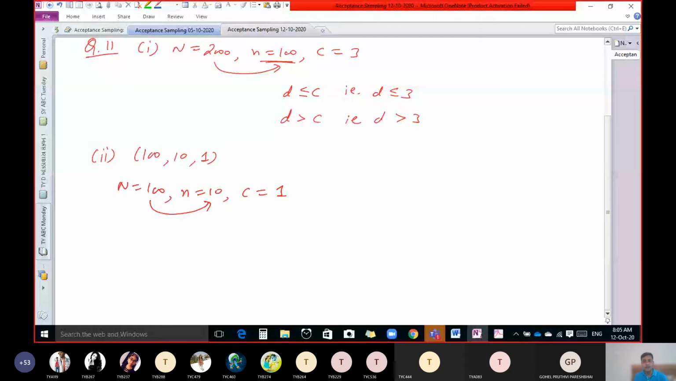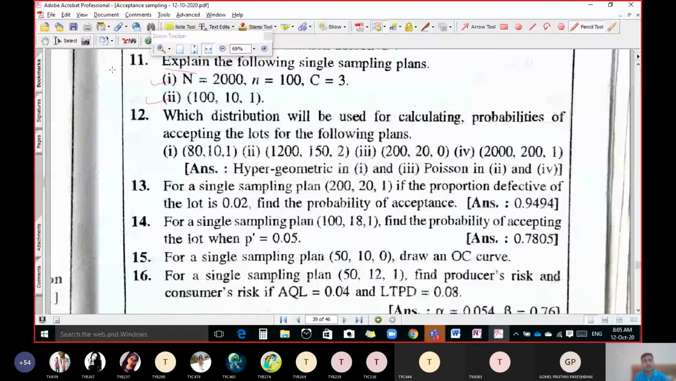Okay, now see, question number 13. We will discuss 12 later on. For a single sampling plan 200, 20, 1, if the proportion of defective of the lot is 0.02, find the probability of acceptance. Now, what is the meaning of this question? Let us discuss that first of all.